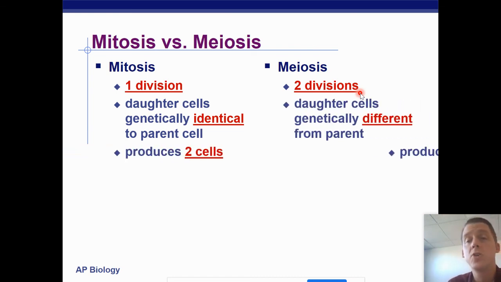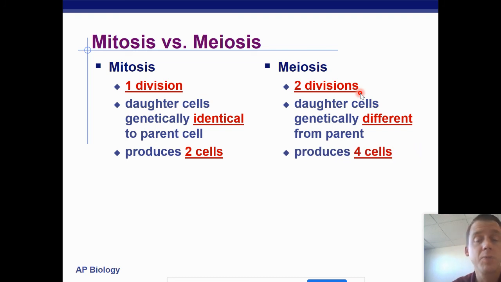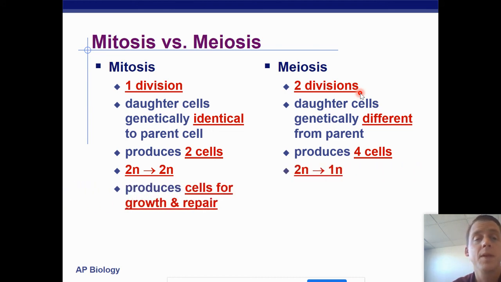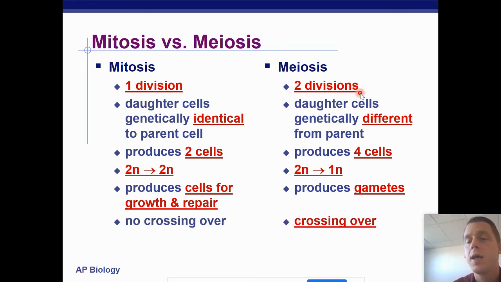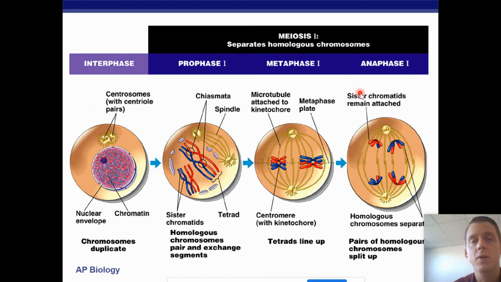Mitosis produces 2, and meiosis produces 4. Mitosis keeps cells diploid. Meiosis makes diploid cells haploid. Mitosis is for growth and repair, whereas meiosis is to produce gametes. Mitosis does not have any crossing over, and meiosis does have crossing over.